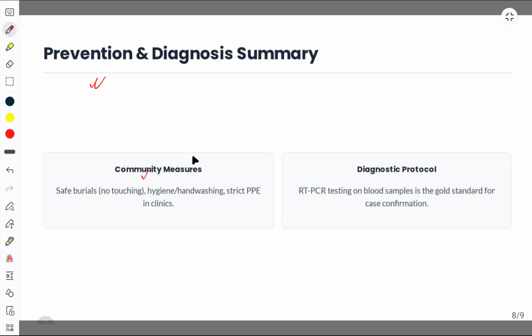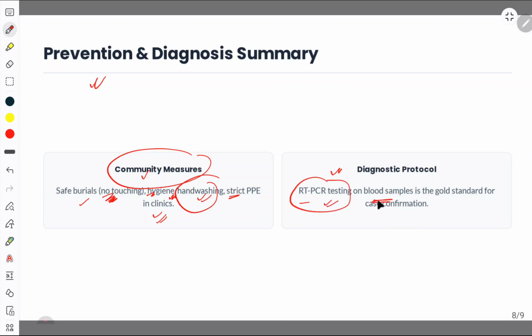Next, what are the preventions and the diagnosis summaries? So community measures, what can be the community measures? Like safe burials that we have already seen, no touching. We also have to maintain hygiene, hand washing, strict PPE in clinics. Also, what is the diagnosis? This is RT-PCR testing on a blood sample. This is the gold standard for case confirmation, whether the person is infected or not. So these kinds of strategies we have to follow.